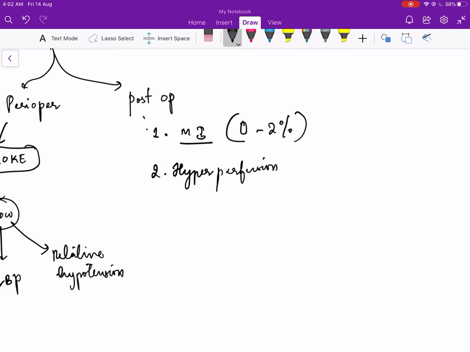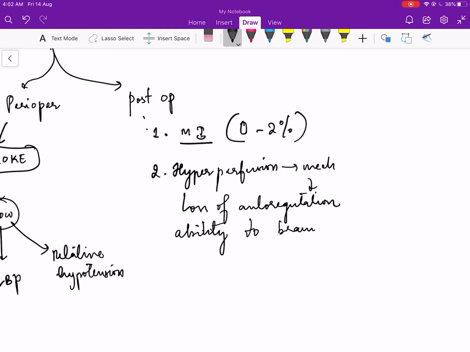The patient can develop hyperperfusion syndrome because of the recent high grade stenosis, and the mechanism of hyperperfusion is a loss of autoregulation and inability of the brain to accommodate the blood flow which is restored.